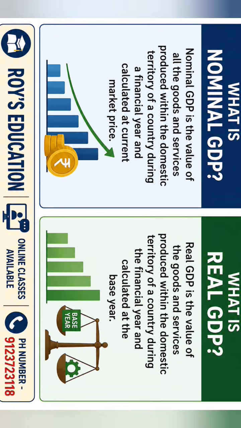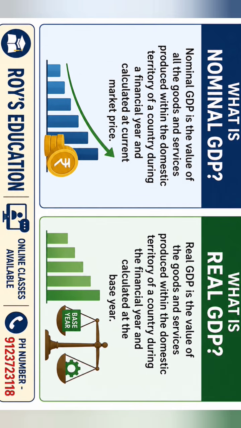Let us discuss the differences between real GDP and nominal GDP. So, what do we mean by nominal GDP? Nominal GDP is the value of all the goods and services produced within the domestic territory of a country during a financial year and calculated at the current market price. So, in short, nominal GDP refers to the GDP at current prices.